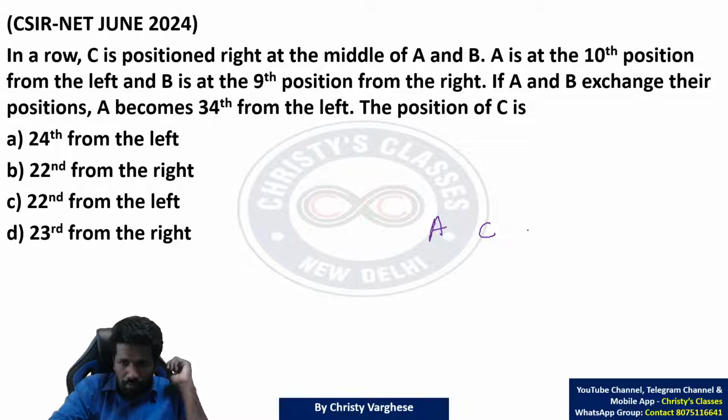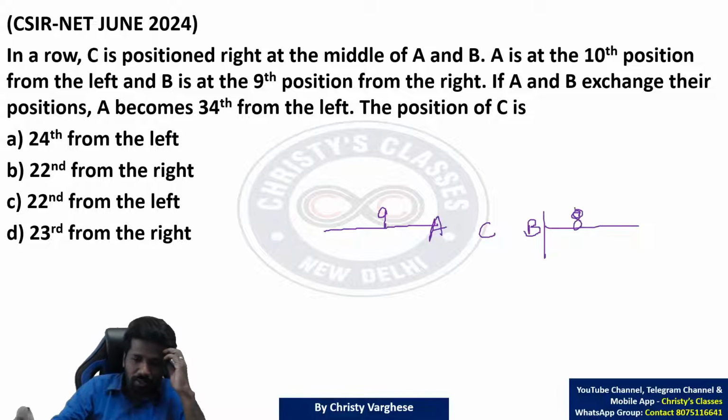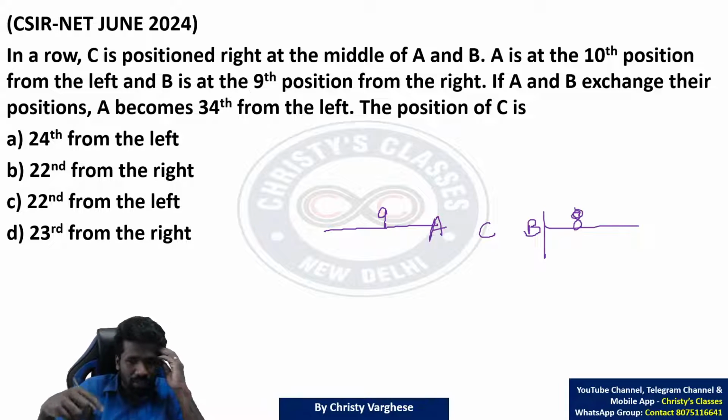A is at the 10th position from the left means to the left of A, 10 people are not there, only 9 people are there. Because A is the 10th from the left. So A के पहले 9 people है. A 10th person है. And B is 9th from the right means B के बाद, this is the right side ना, B के बाद 9 people नहीं है, सिर्फ 8 people है. Because 9th person B है. So after B only 8 people are there.